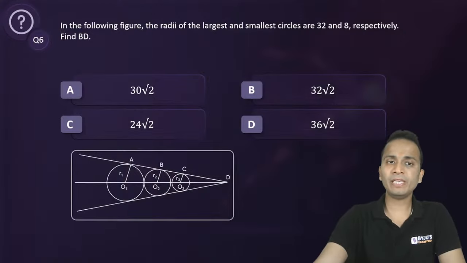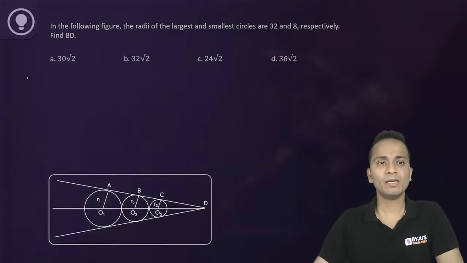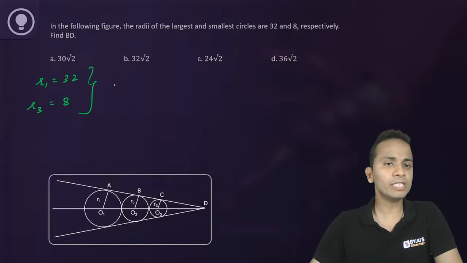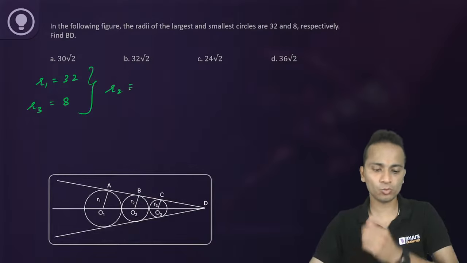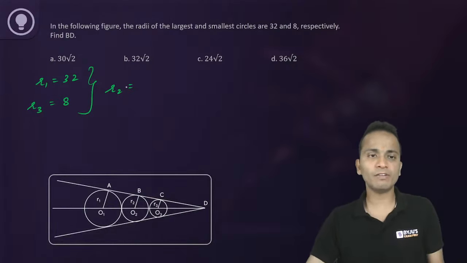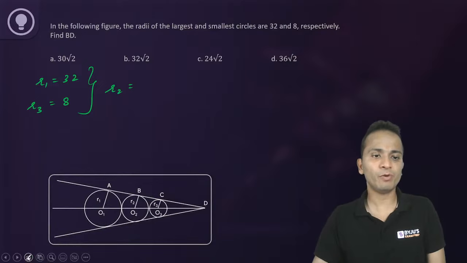Now, before you get me the length of BD, first of all, you are given the largest as R1 as 32 and R3 as 8. So can you, using these two, give me the value of R2? First of all, I want the value of R2 from each and every one of you.